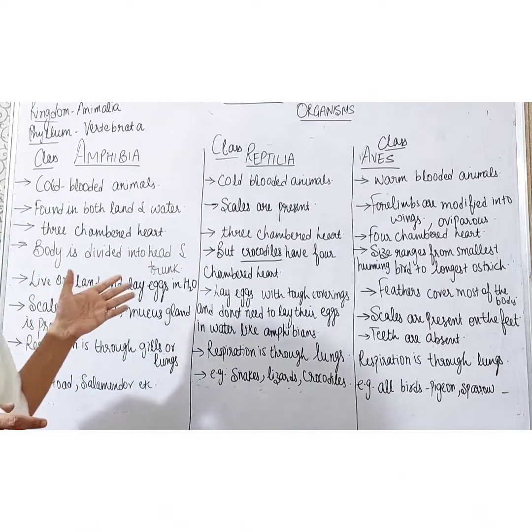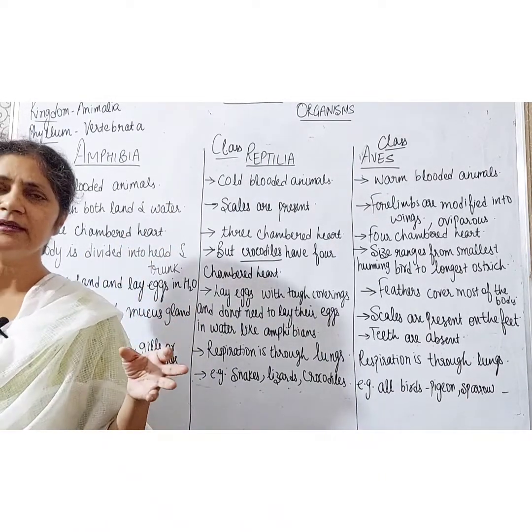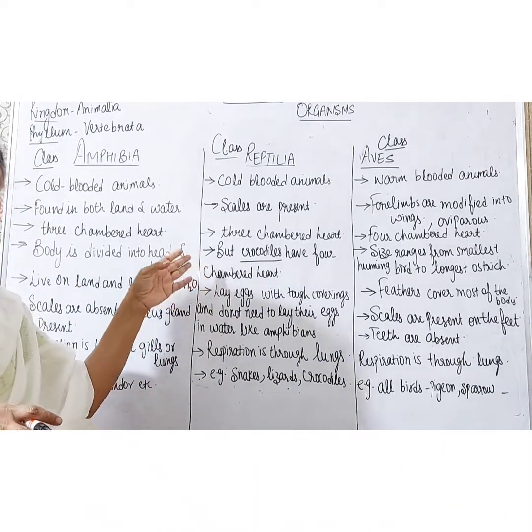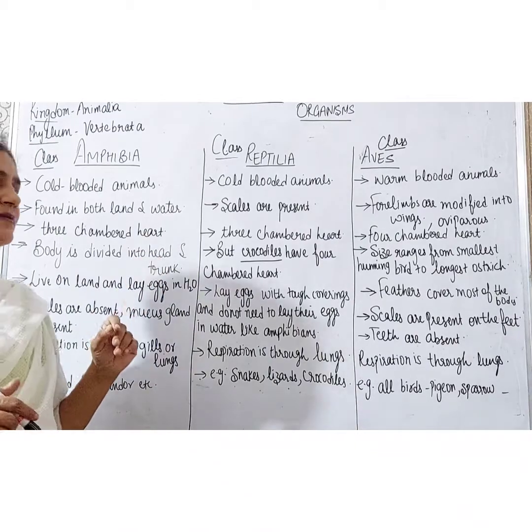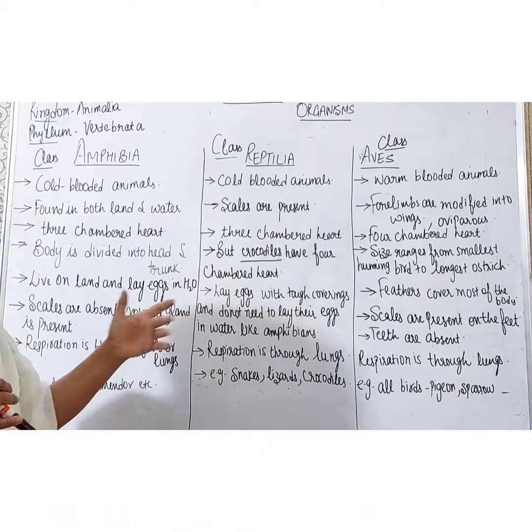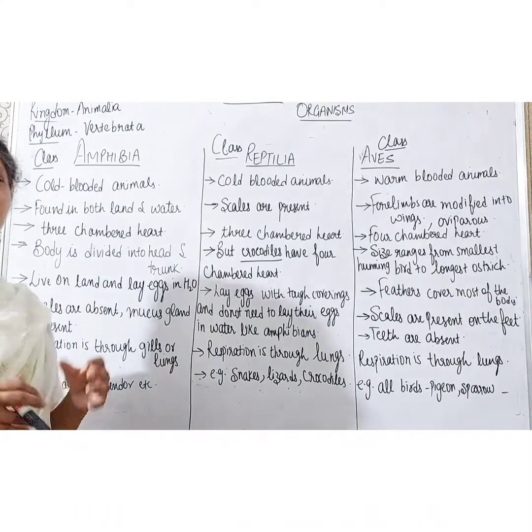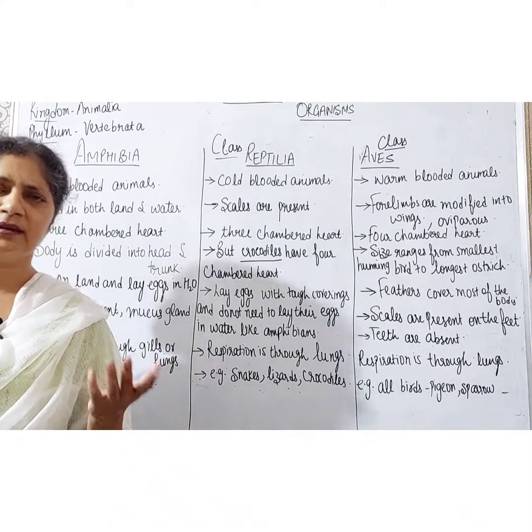So, the basic features are a three-chambered heart. They live on land only, right students? But the crocodiles have a four-chambered heart. They lay eggs with tough coverings and do not need to lay their eggs in water like amphibians, and respiration is only through the lungs.